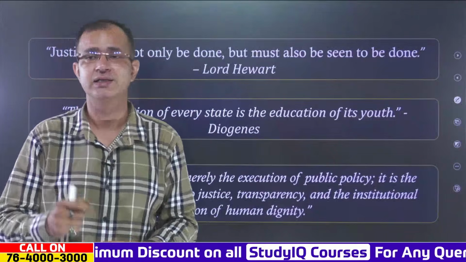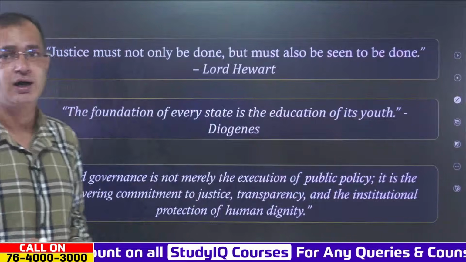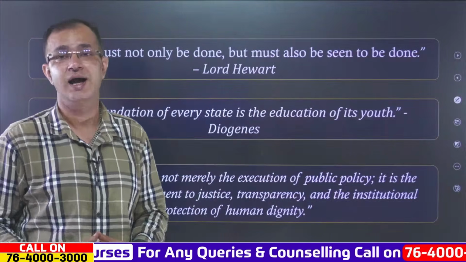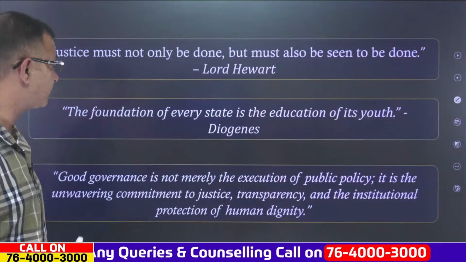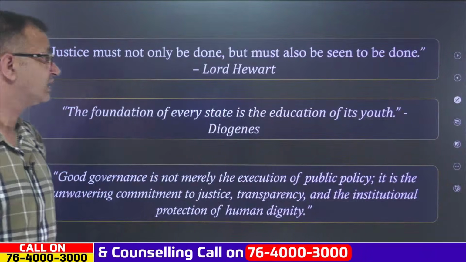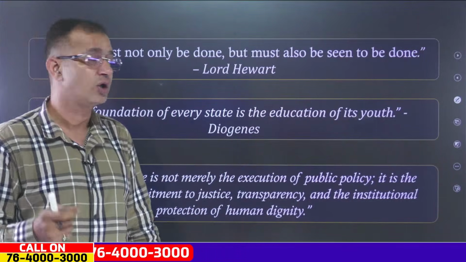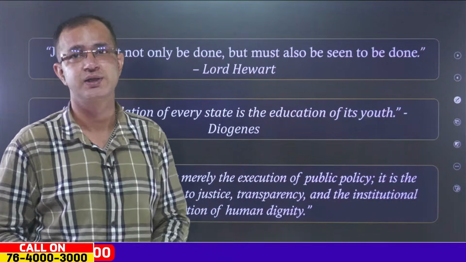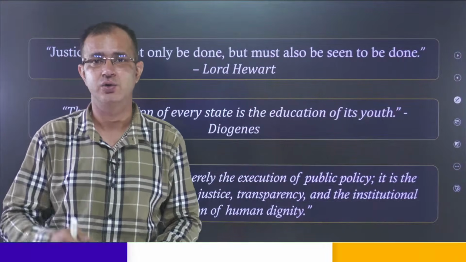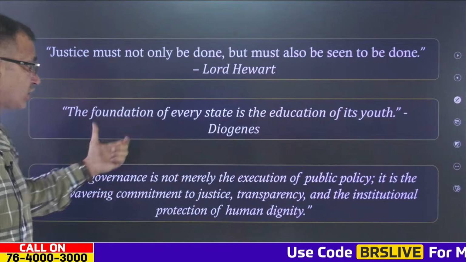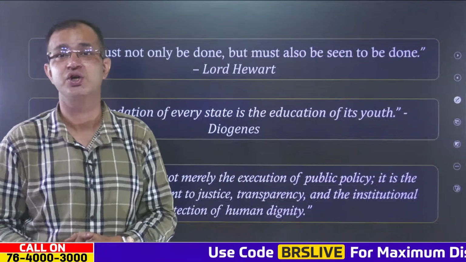Now over here, these are the quotes that you can use for your mains examination. The first one is by Lord Hewart, and it says, this is one of my favorite quotes, justice must not only be done, but must also be seen to be done. And then we have the second quote, by Diogenes: the foundation of every state is the education of its youth.